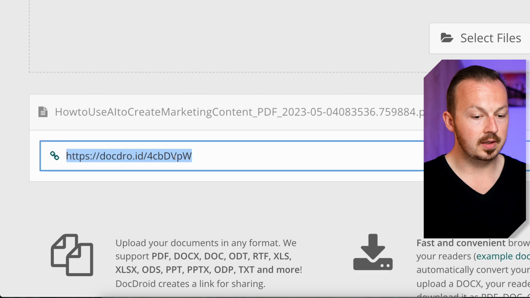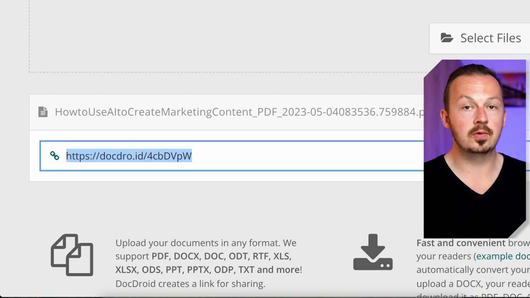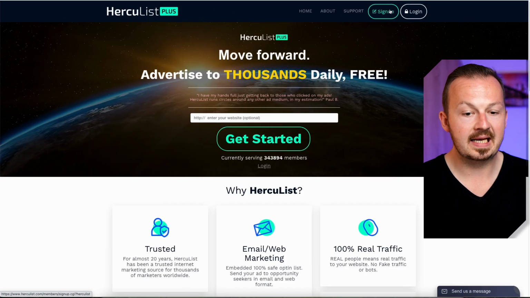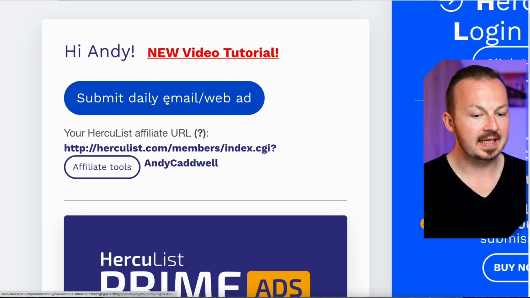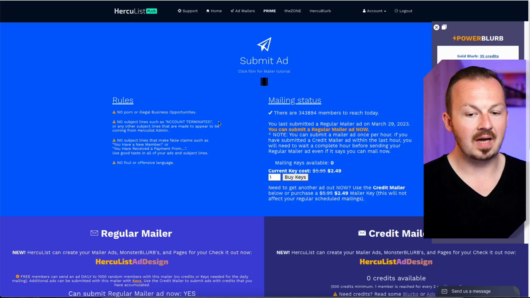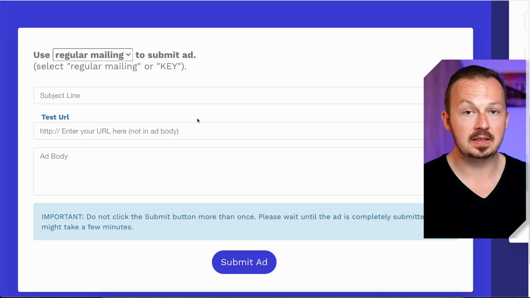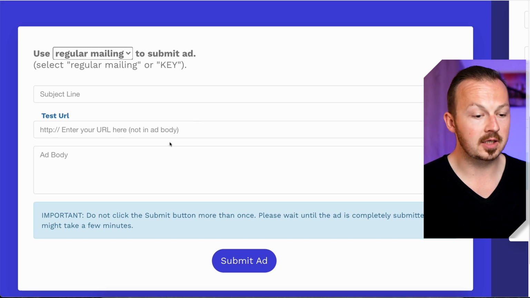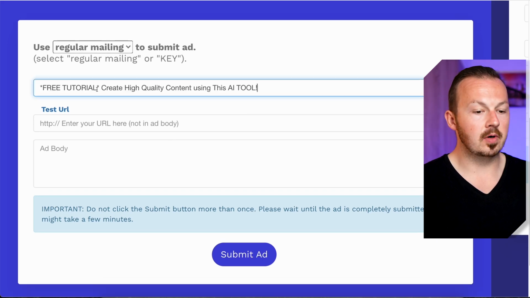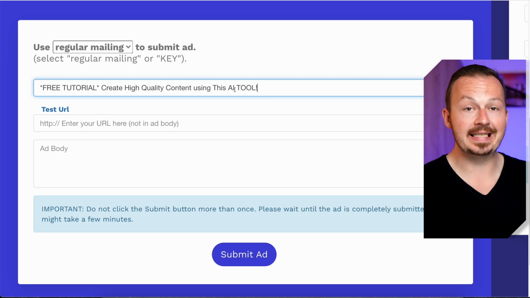Then just copy your Docdroid link, and what you want to do is go to hercules.com, sign up for your free account, and once you got it, log right into it. Click on submit daily email/web ad, and you want to navigate to this part where you can submit free advertisement to thousands of people. And all you want to do is just write a short email, for example like free tutorial, create high quality content using this AI tool.